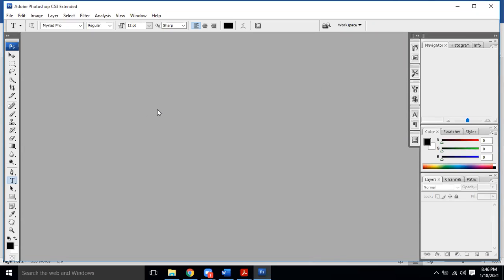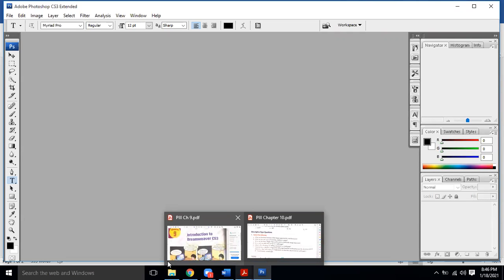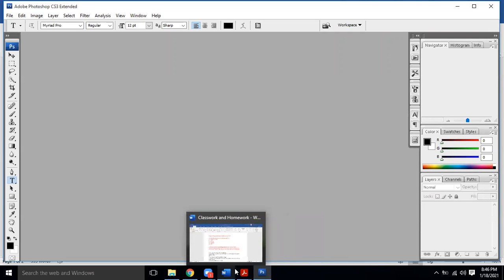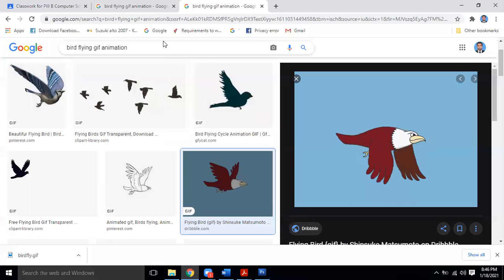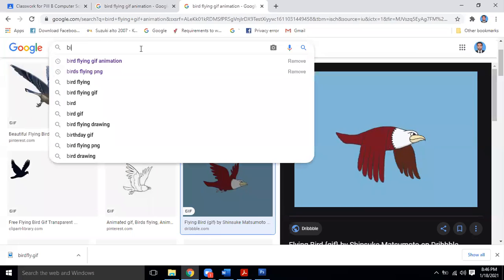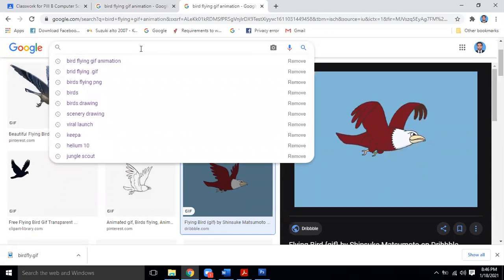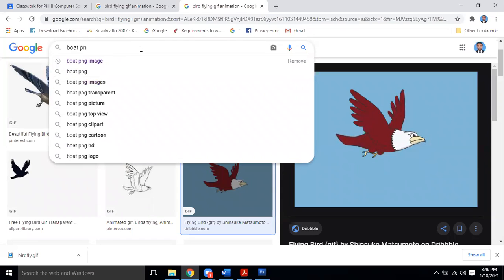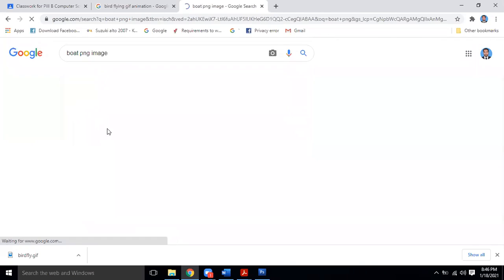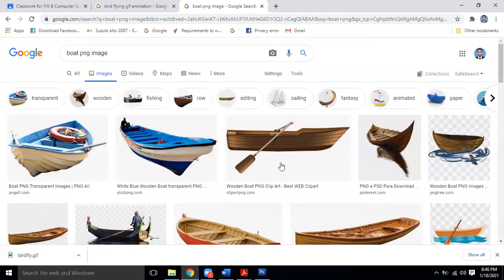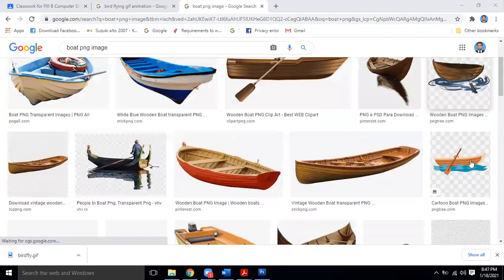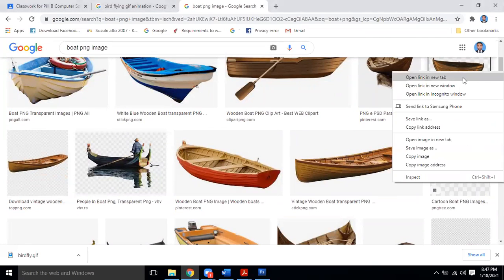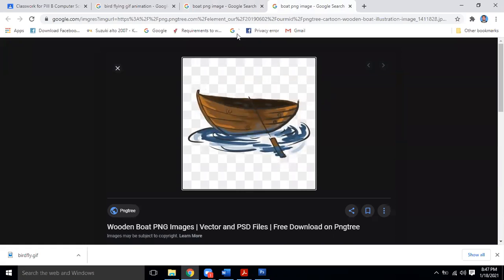PNG. PNG format is a format which will have a transparent background. Hence, when we use it, let's suppose I search for a boat PNG image. A boat with PNG means that its background should be transparent. So when we take a PNG file, we don't need to worry about the background.